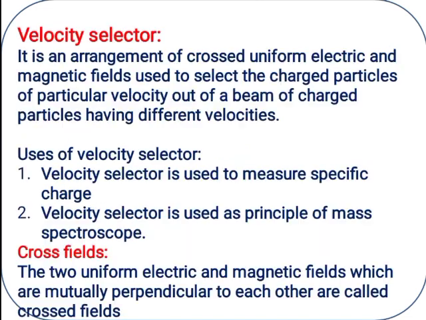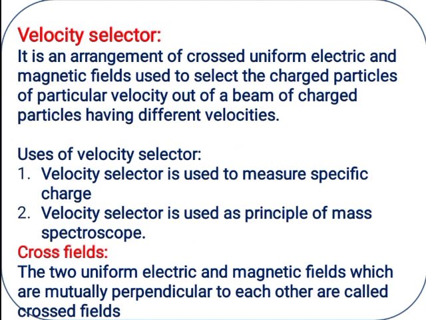Next one, velocity selector. It is an arrangement of crossed uniform electric and magnetic fields used to select charged particles of a particular velocity out of a beam of charged particles having different velocities. You have to read and memorize this definition of a velocity selector. The velocity selector is used to measure specific charge and also in the principle of the mass spectroscope.